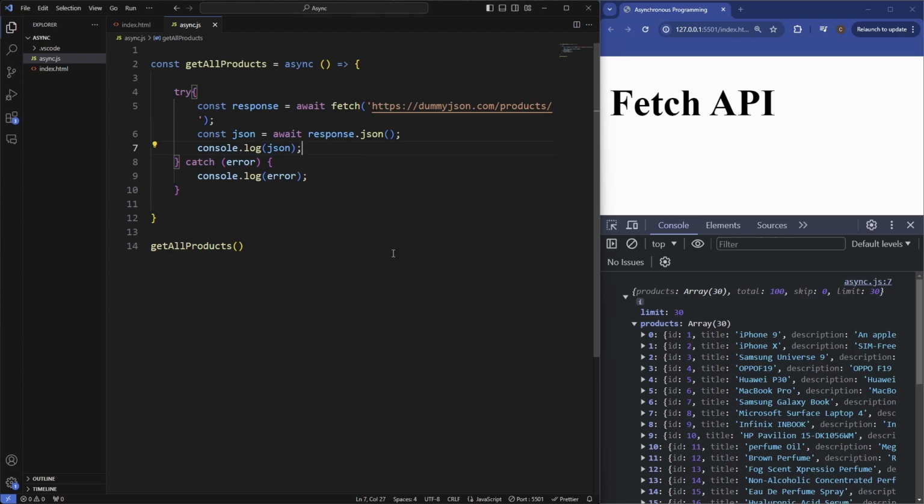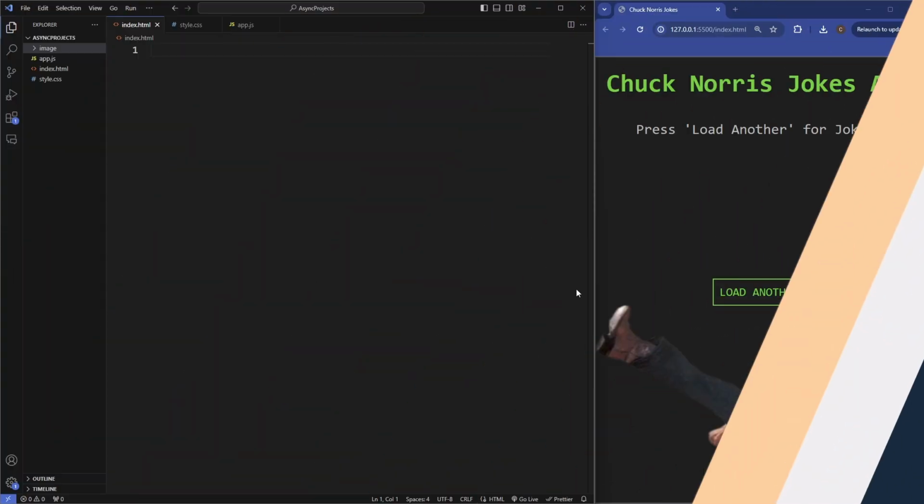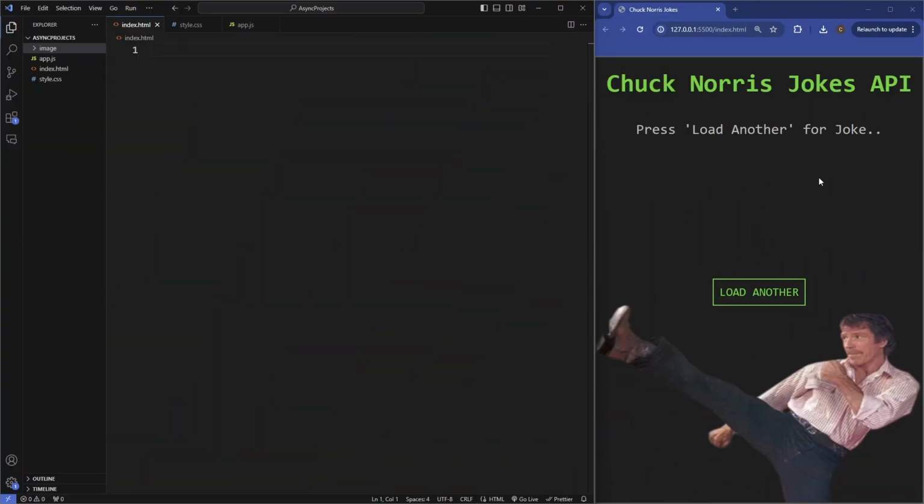So now we've learned about the fetch API and all the different requests. We're going to combine the fetch API with async await, and we're going to be creating 3 projects using these 2 topics. Okay, so the first project we're going to build here is this Chuck Norris Jokes API. So if you see here, we've got a title, got a paragraph section here, and then we've also got this button, as well as this pretty funky Chuck Norris image. Quite simply, all this is going to do is just load Chuck Norris jokes. So if I click on load another, you can see now it's loading us a Chuck Norris joke.